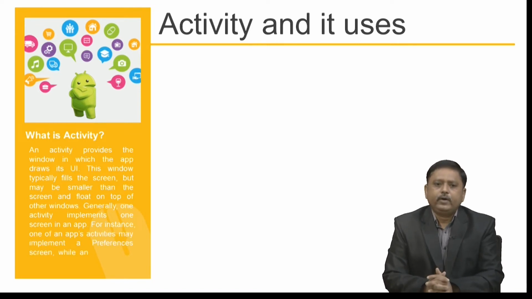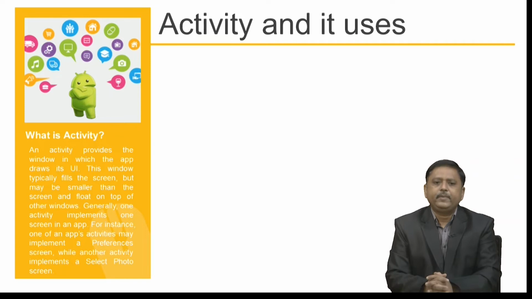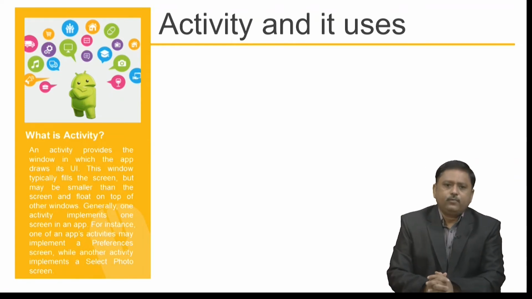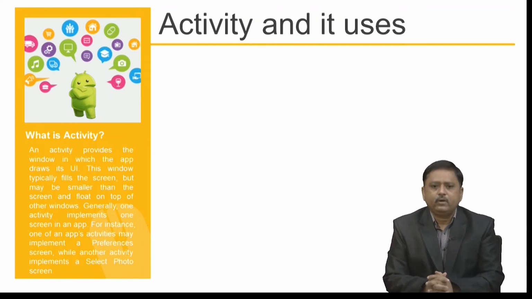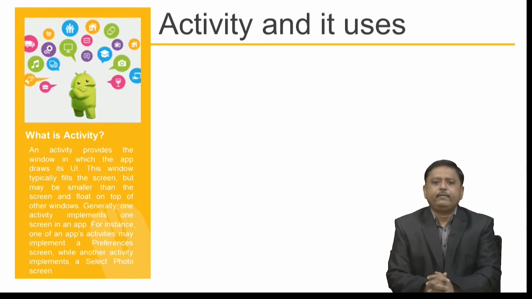The window typically fills the screen, but may be smaller than the screen and float on top of other windows. Generally, one activity implements one screen in an app. For instance, one activity may implement a preferences screen, while another activity implements a select photo screen.